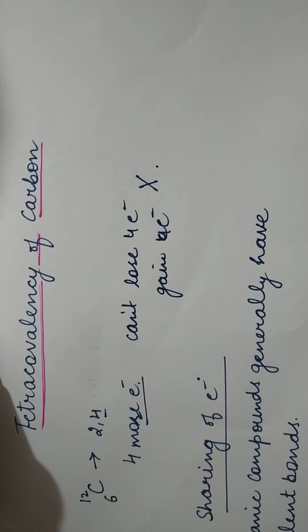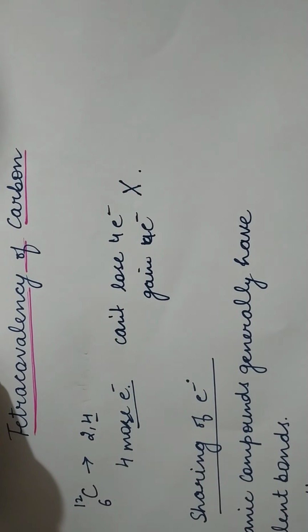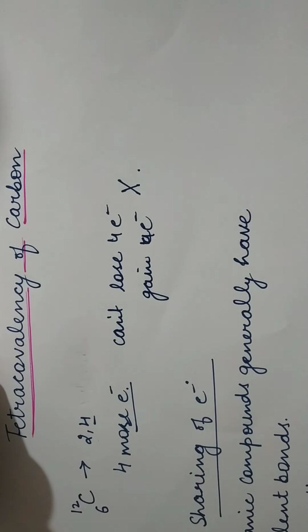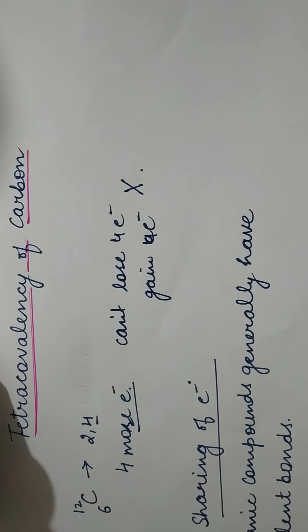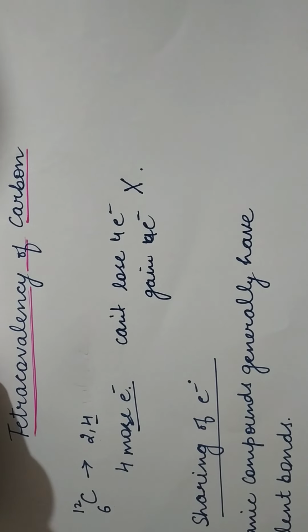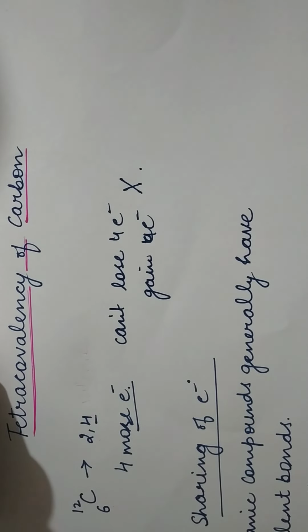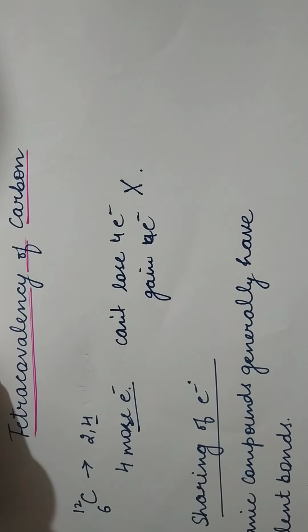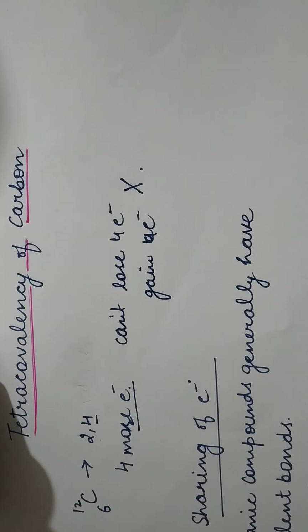Today I am going to continue the topics of organic chemistry that were started last time by us, and I am going to take two topics. First is tetracovalency of carbon, and then we will discuss the structure and shapes of some simple organic molecules like methane, ethane, ethene and ethine.